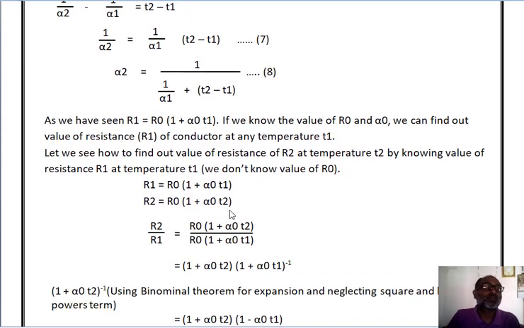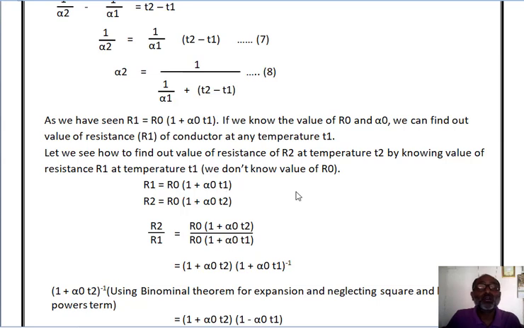So as we have seen, R1 is equal to R0 times 1 plus alpha 0 T1. If we know the value of R0 and alpha 0, we can find out the value of resistance R1 at any temperature T1. Now let us see how to find out the value of resistance R2 at temperature T2 by knowing the value of R1 at temperature T1.